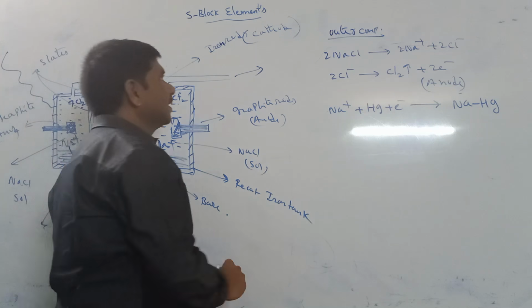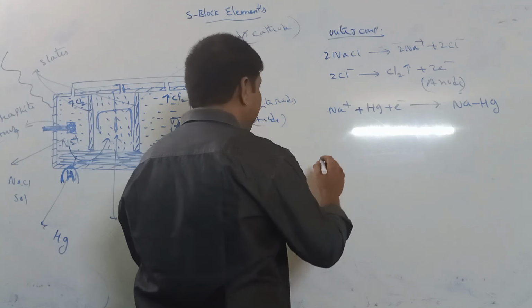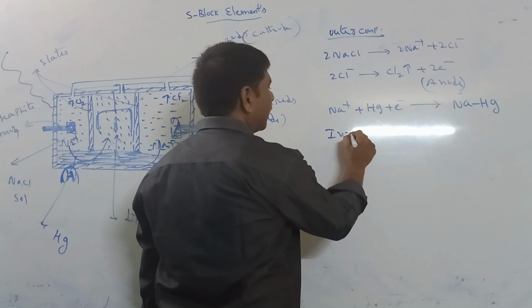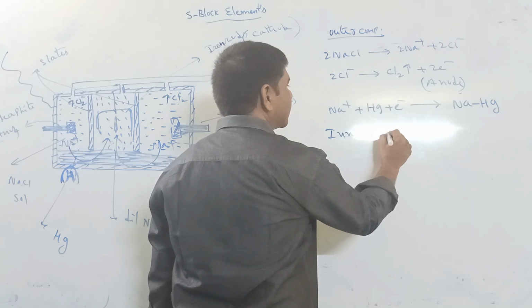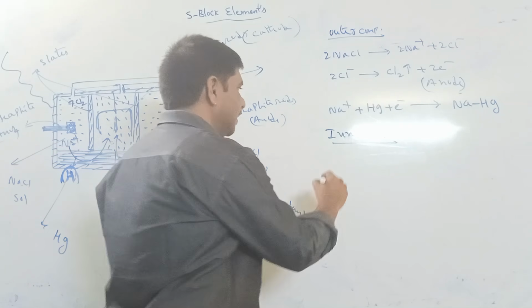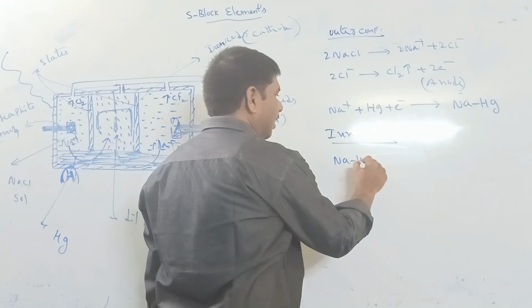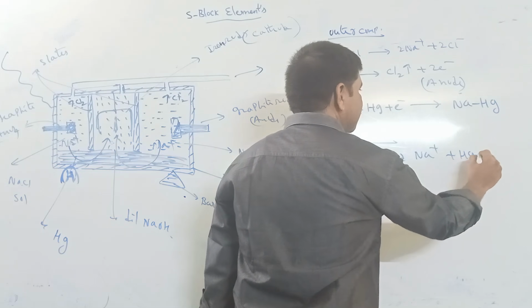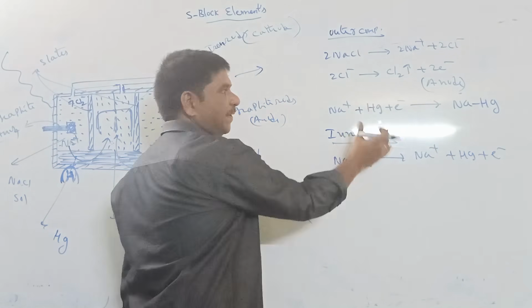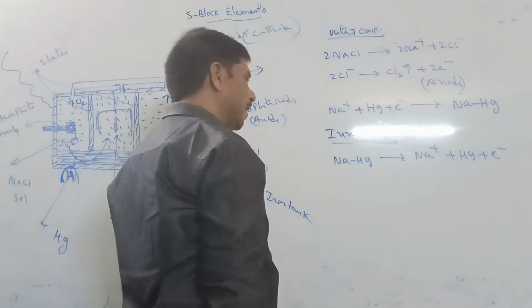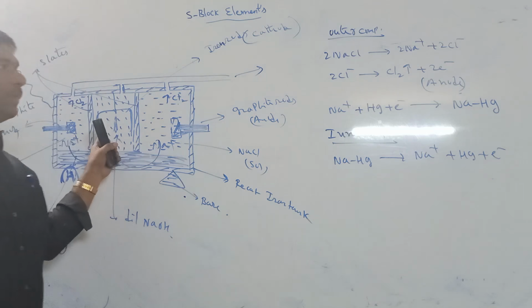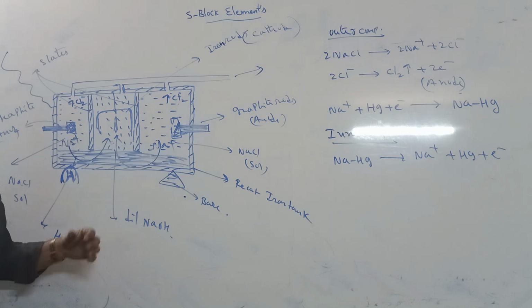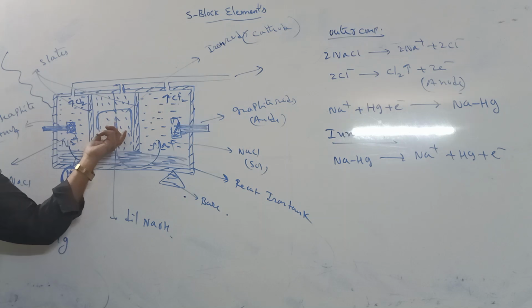So in the inner compartment, this sodium amalgam ionizes as Na plus, Hg, and electron, the same as the first reaction in reverse. Now, what are the components in this inner compartment?